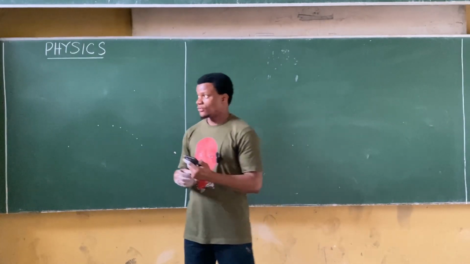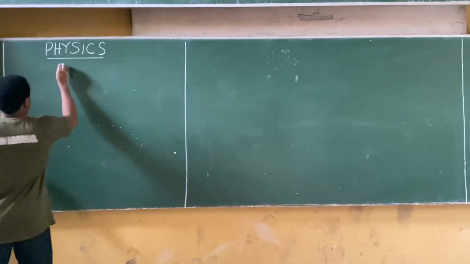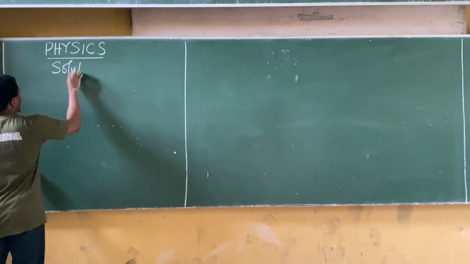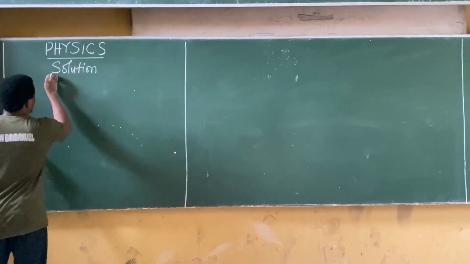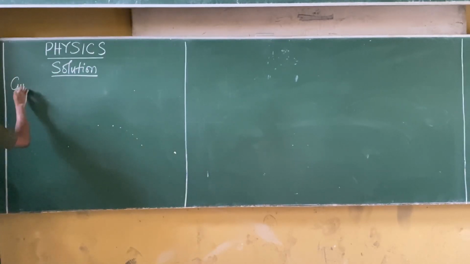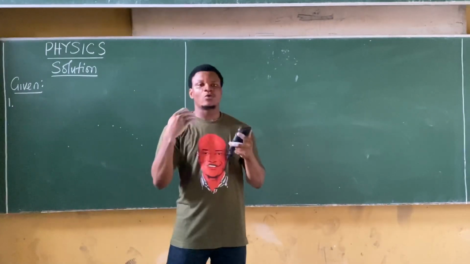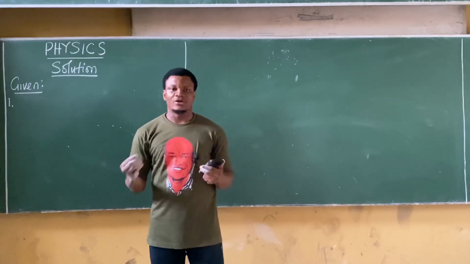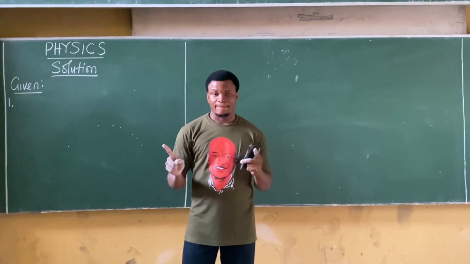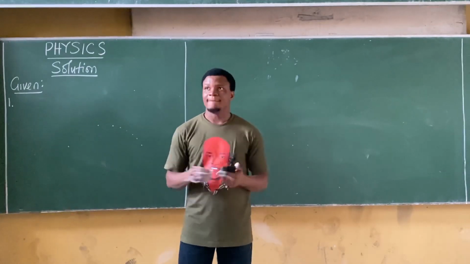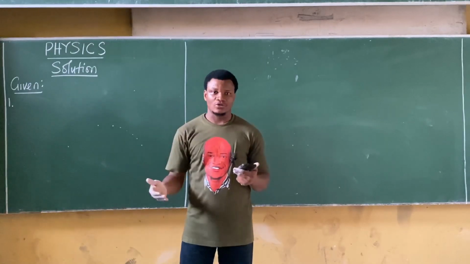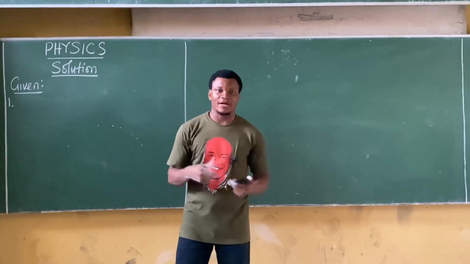All right. So first things first, solution as usual. Your first task is to list out the given parameters. So if I look at that question, they said a ball of mass. They now said collided with another ball. In other words, we have two balls here, right? We have two balls in this question here. So we'll call the masses of the balls M1 and M2.